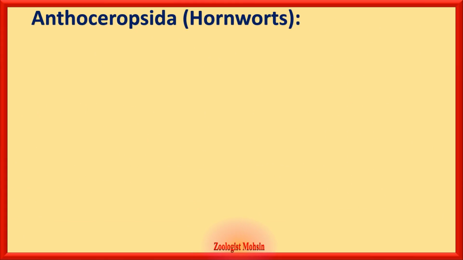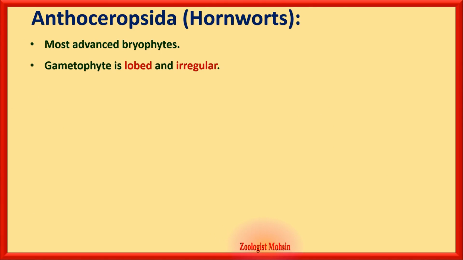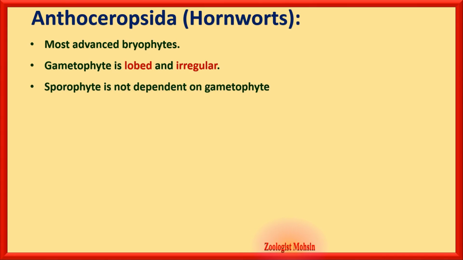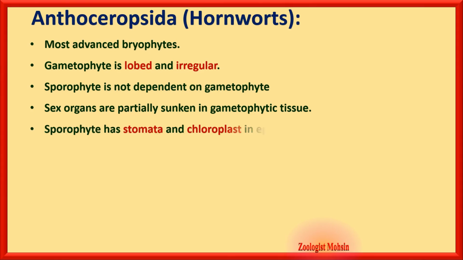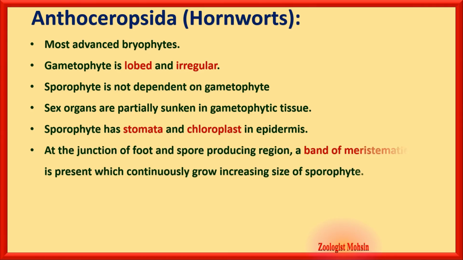Now, Anthoceropsida are the hornworts. They are the most advanced bryophytes. Gametophyte is lobed and irregular. Sporophyte is not dependent on gametophyte. Sex organs are partially sunken in gametophytic tissues. Sporophyte has stomata and chloroplast in the epidermis.